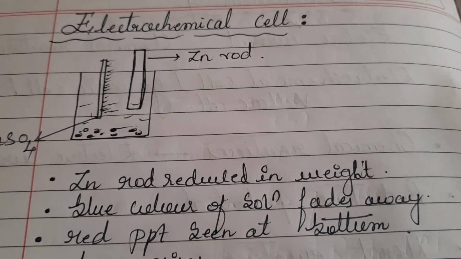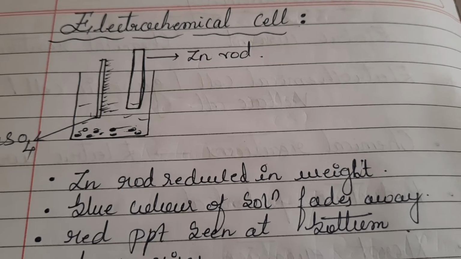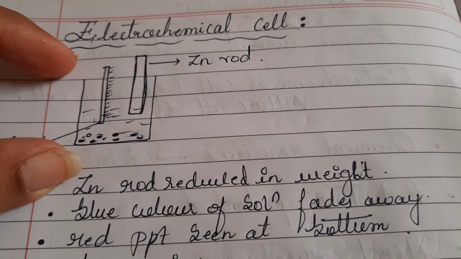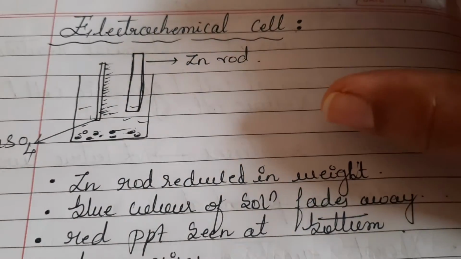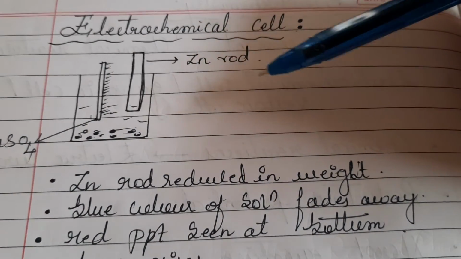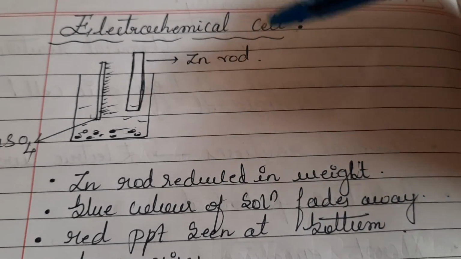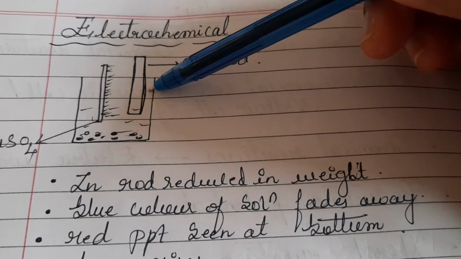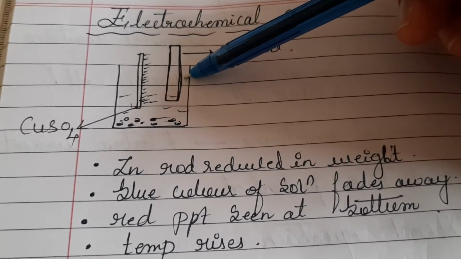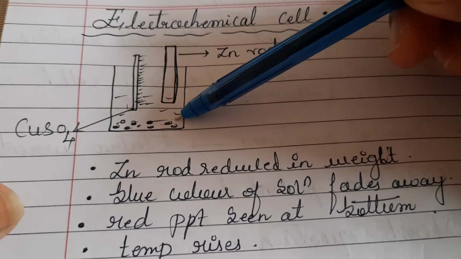Dear students, I have explained the electrochemical cell with the help of a diagrammatical representation. Do concentrate on the explanation I am giving here, and on the words and sentences which have been written here. Now I have one beaker. In this beaker, copper sulfate solution is filled.